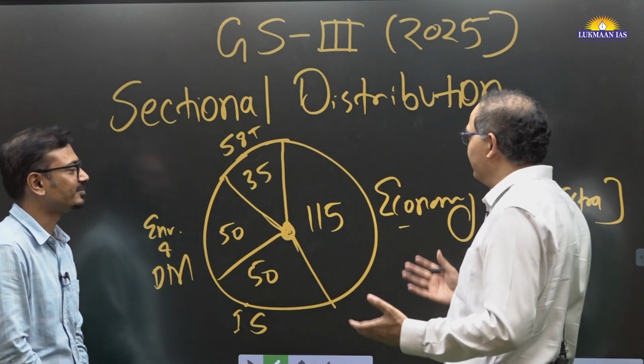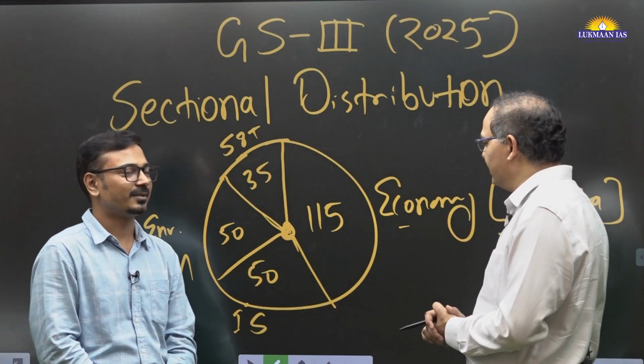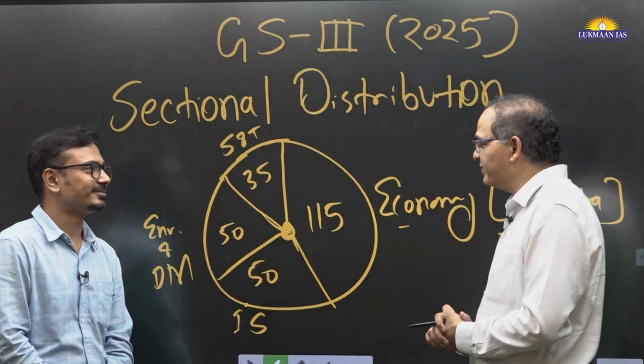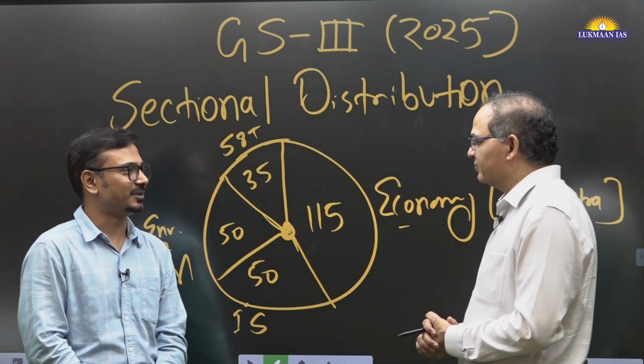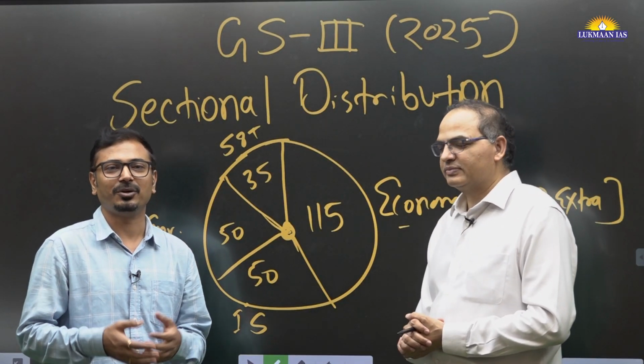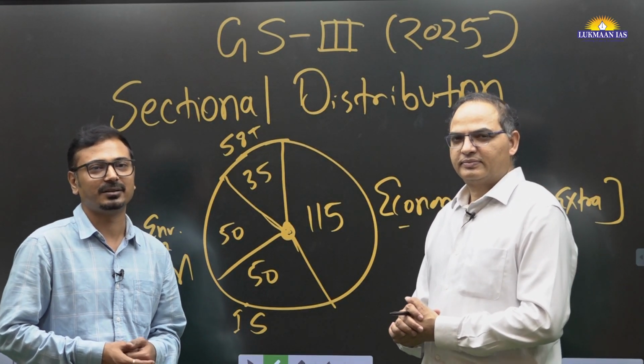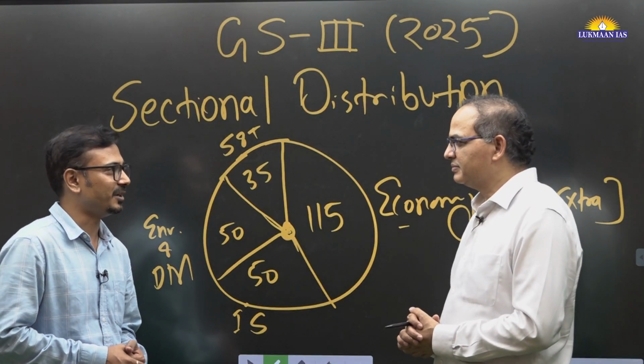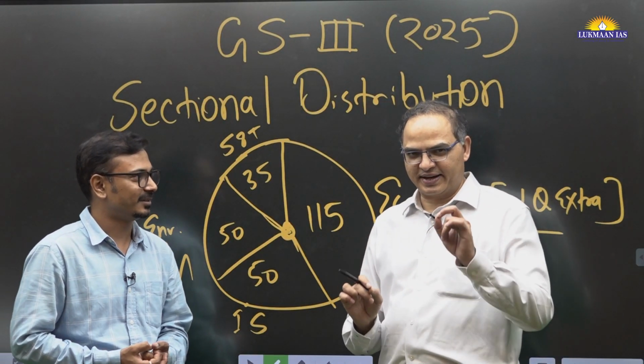Yes, sir. So how will you see the nature of this paper, especially the distribution of questions? Distribution is more or less similar to previous years, sir. But this time in the economy section, they have added more weightage. They have asked 9 questions instead of 8 questions, meaning one question extra, I guess.